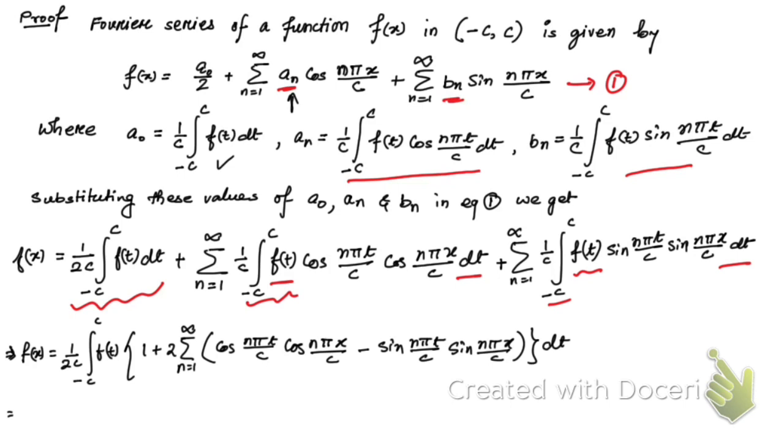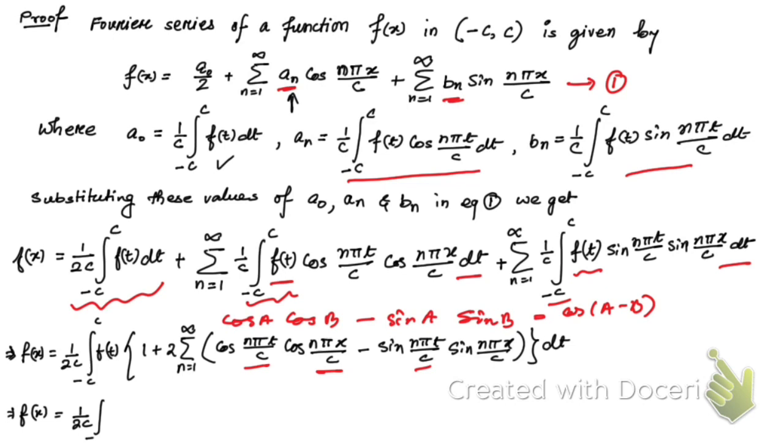Now here you can see, you can compare this one with cos a, cos b, this is a, this is b, then sine a, sine b, and that is equal to cos (a minus b). If you apply that trigonometric identity, then we're going to get this result, right? So this is the result we have got, right? Let it be equation number 2.